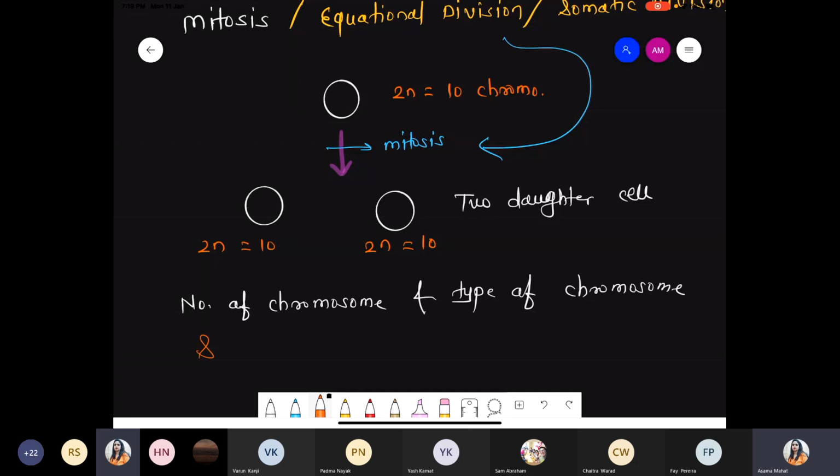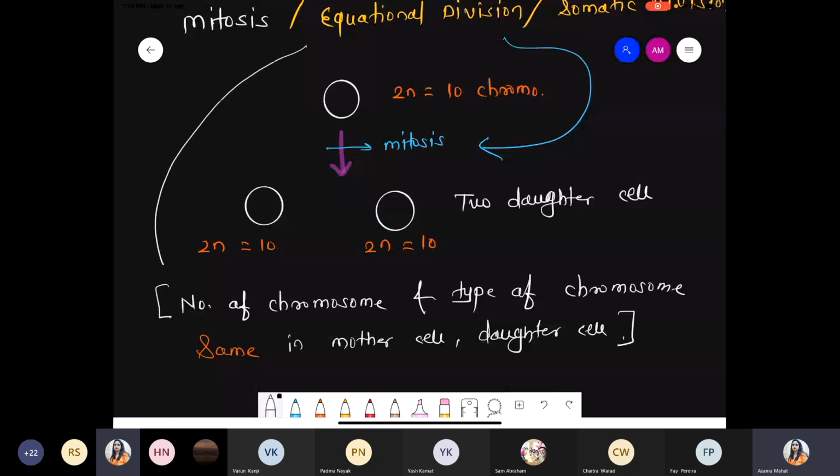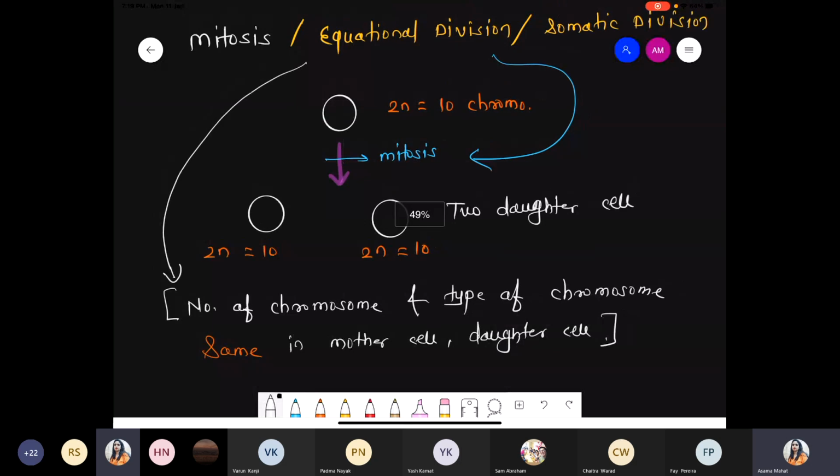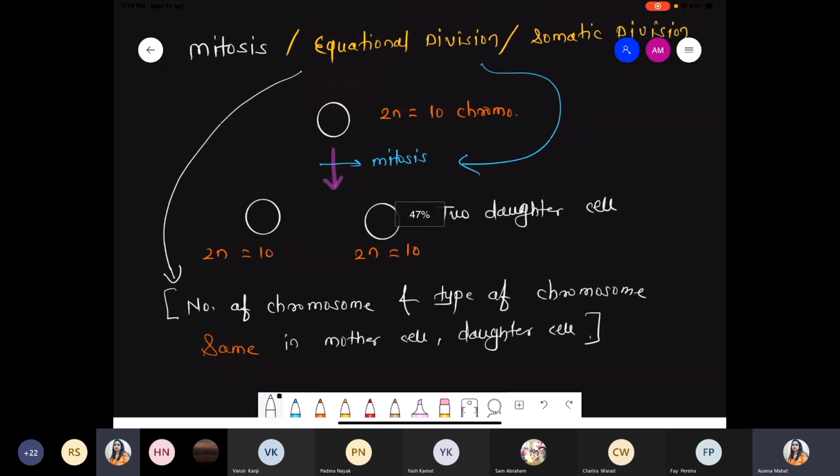It's same in mother cell as well as in daughter cell. Okay, so that's why these are simply called as the equational division. And such kind of mitosis process occurs in somatic cells.